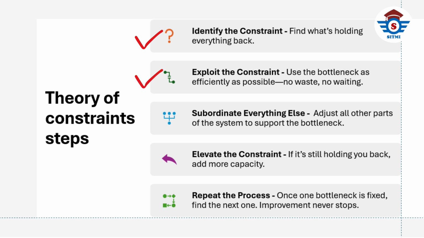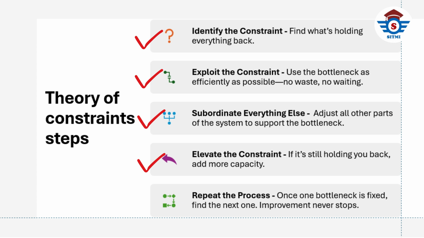Our second step is to exploit the constraint. Use the bottleneck as efficiently as possible. No waste, no waiting. The third step is to subordinate everything else. Adjust all other parts of the system to support the bottleneck.